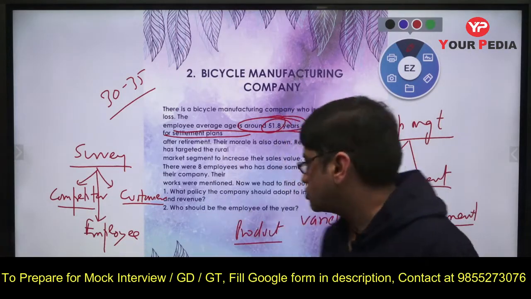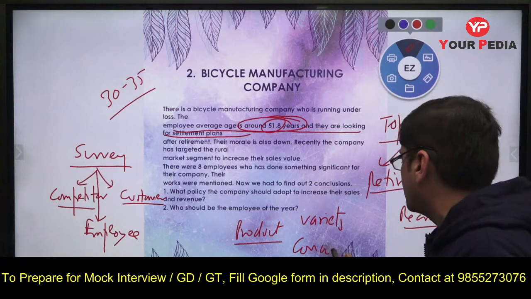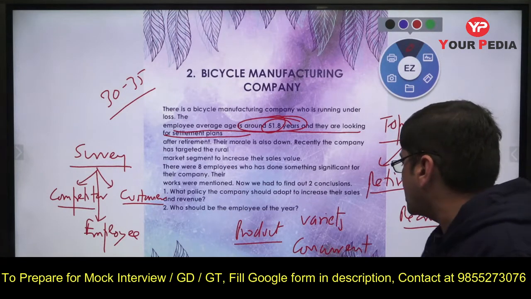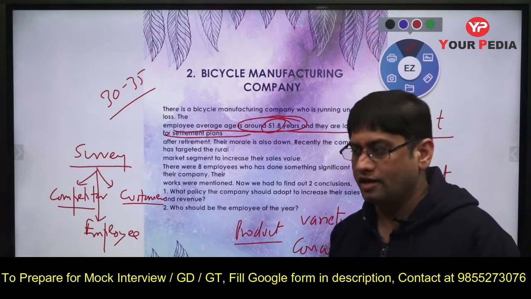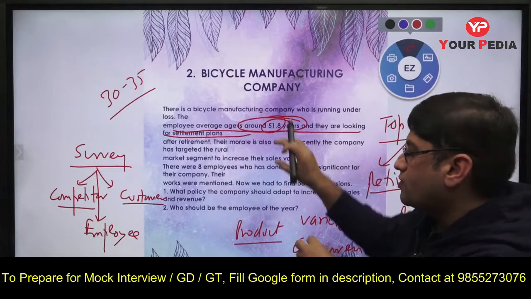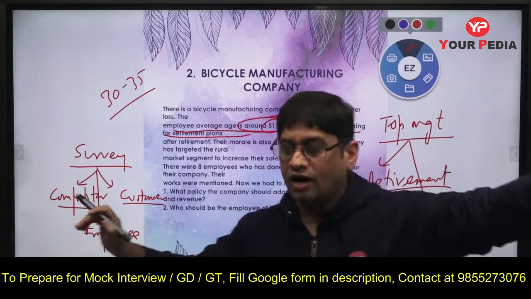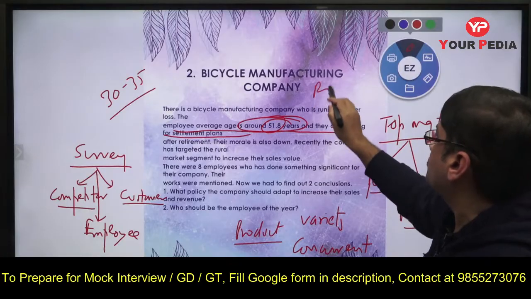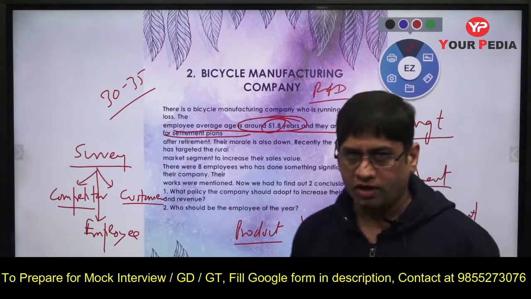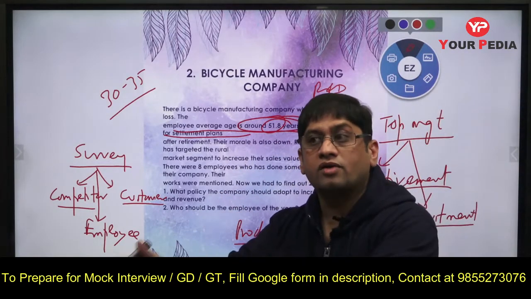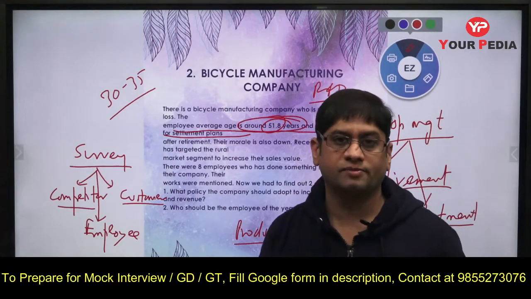Now there is something which is called concurrent engineering. You must have heard about concurrent engineering. What is concurrent or simultaneous engineering is that the marketing person, whatever ideas he is getting, shares them with the R&D team, your research and development team, which will manufacture the product, and then accordingly they will make a product which is suitable for the market and customer.